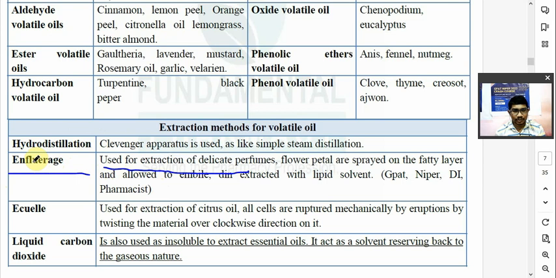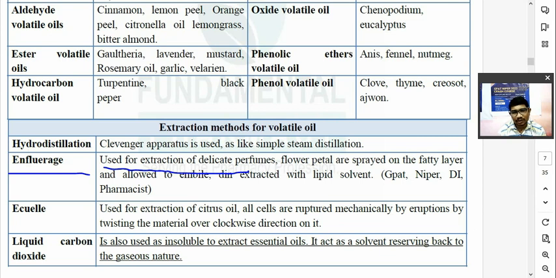बहुत सारे ट्रे लेना है, उसमें क्या करना है, okay? उसमें you have to spread a fat. You have to prepare a fatty layer in the tray, and then you have to separate the petals of your rose flower. You have to keep those petals on that fatty layer. So what will happen, so this essence, ये जो volatile oil होता है, it will imbibe in the fatty layer. ये वो फैट में चला जाएगा, because फैट क्या है, लिपिड है.